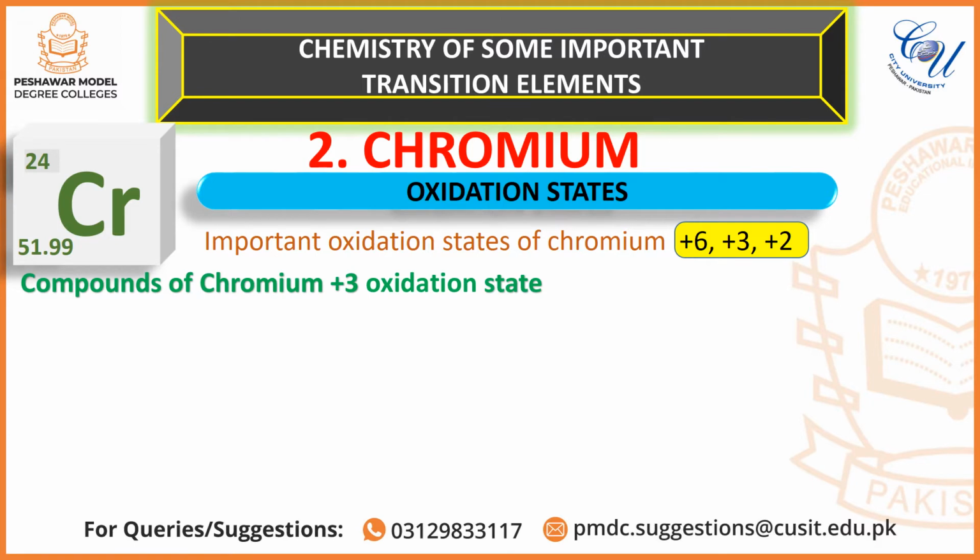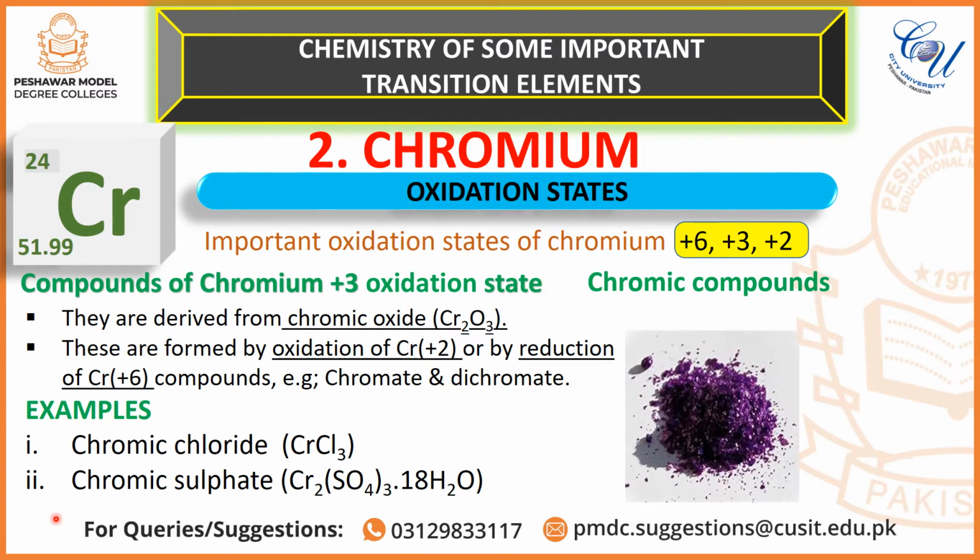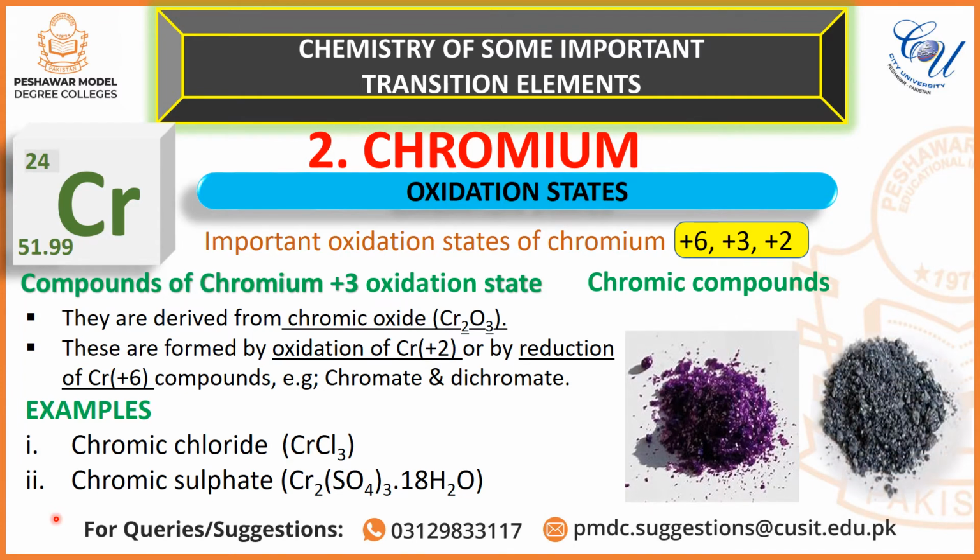Chromium 3 compounds are also known as chromic compounds. These compounds are derived from chromic oxide. They are prepared by oxidation of chromium +2 or by reduction of chromium +6 compounds, for example, chromate and dichromate. Examples are chromic chloride and chromic sulfate.